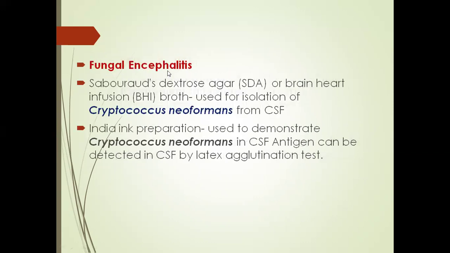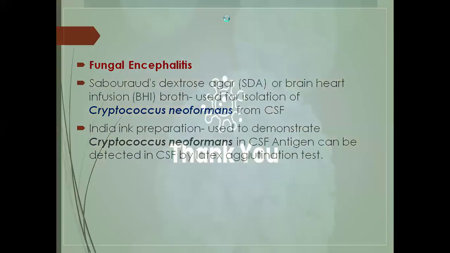Next, in case of fungal encephalitis, as we discussed, Cryptococcus neoformans is the main fungus which causes encephalitis. It can be grown on SDA medium, Sabouraud dextrose agar, or on BHI broth, brain heart infusion broth, for isolation of Cryptococcus neoformans from the CSF. We can also identify it by India ink preparation because it is a capsulated fungus. The capsule can be identified using India ink preparation, to demonstrate Cryptococcus neoformans in CSF. Antigen can also be identified by latex agglutination test. Thank you.